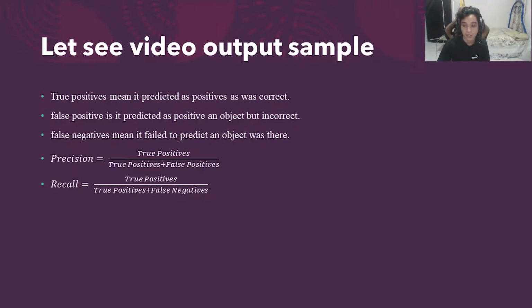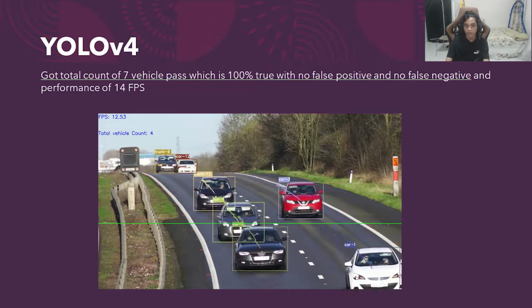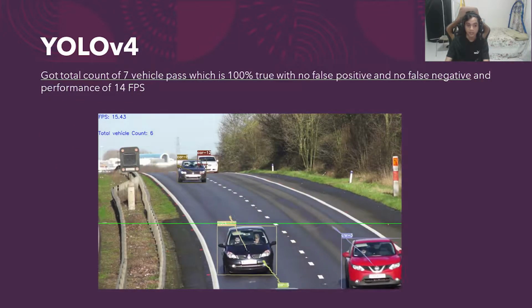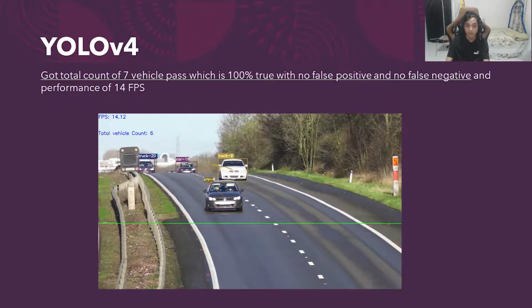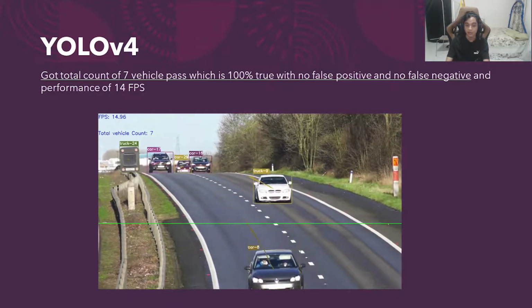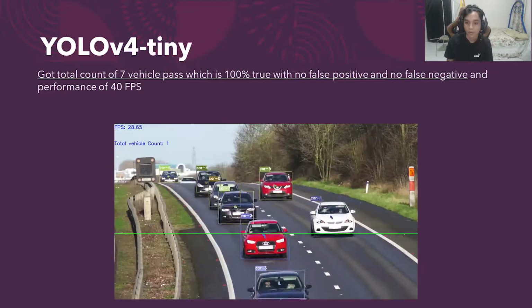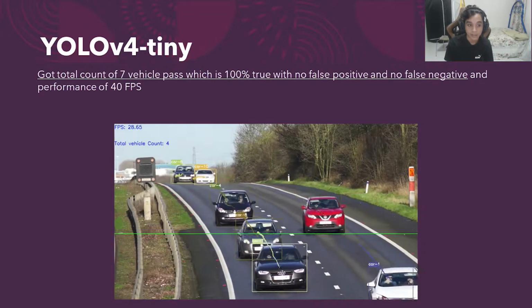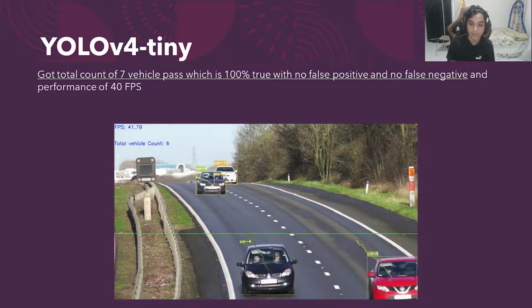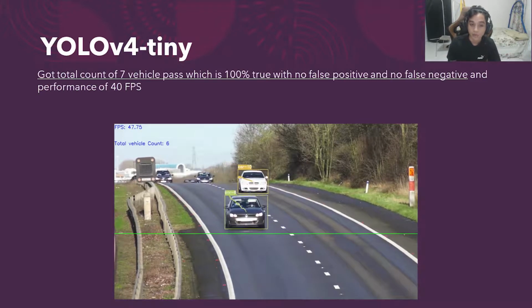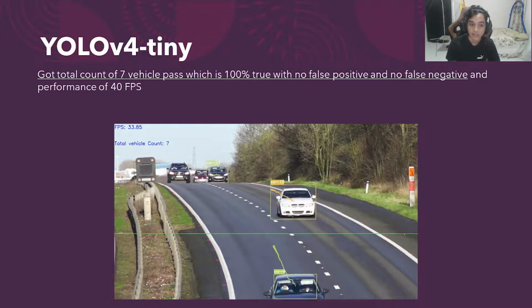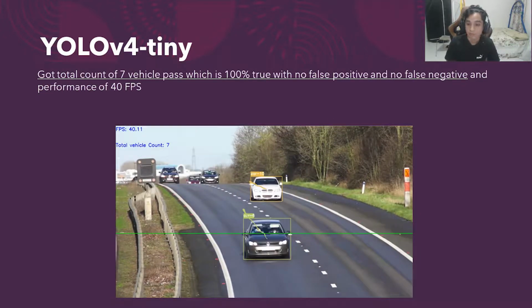This is the equation for evaluation of this sample video. With the YOLO v4 model, we get a total count of 7 vehicles passing, which is 100% true with no false positive and no false negative, and a performance of 14 frames per second. YOLO v4 tiny gets a total count of 7 vehicles passing, which is 100% true with no false positive and no false negative, and a performance of 40 frames per second.